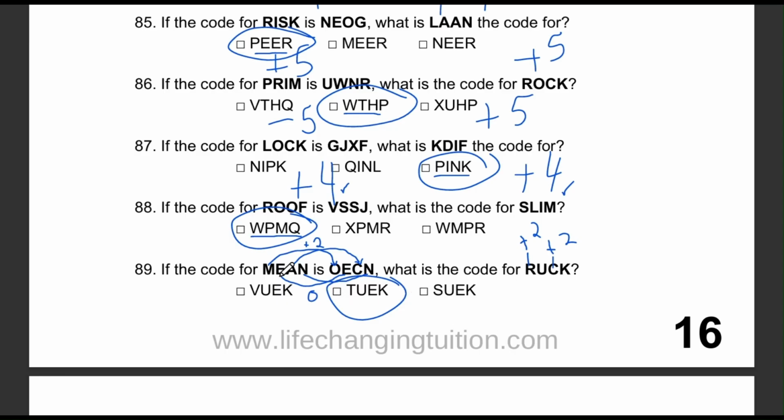M goes to O, E stays the same, A goes to C, and N stays the same. It looks like the pattern is that the first and third letters go forward by 2 letters, while the second and fourth stay the same. So we apply the same to RUCK. R goes forward 2 letters to T, U stays the same, C goes forward 2 letters to E, and K stays the same. So the answer is TUEK.